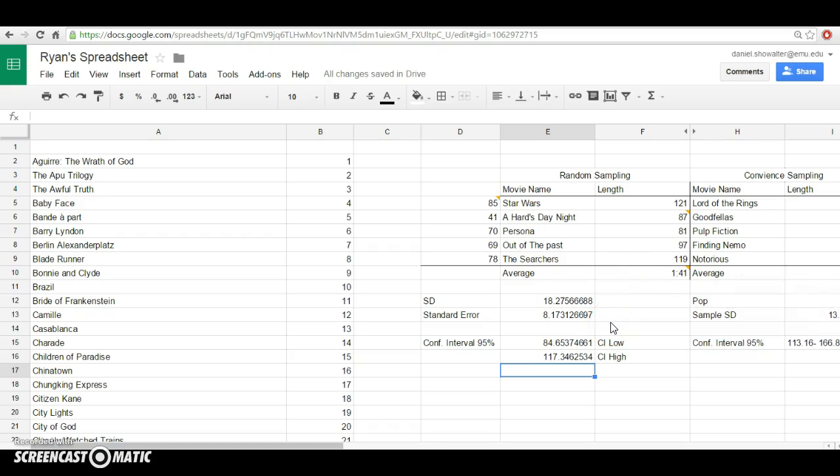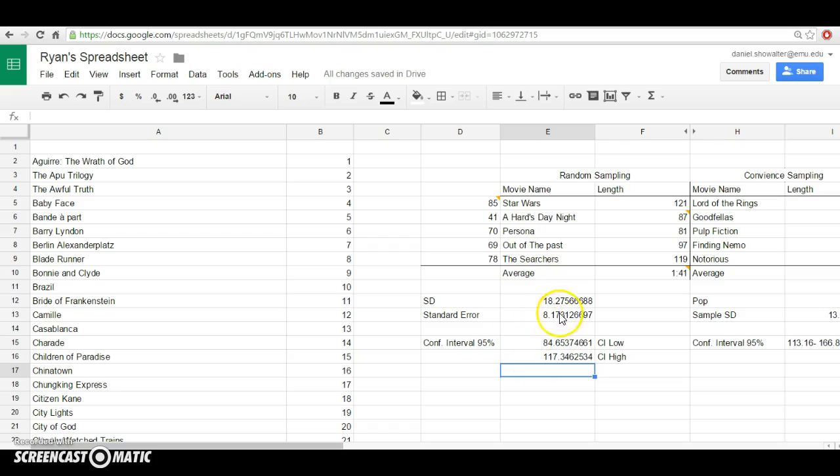What that says is, based on Ryan's sample of 5 movies, his best estimate of the average runtime of these 100 movies is 1 hour 41 minutes, or 101 minutes. That's his best estimate. Now he knows that's probably not the population mean, so we create this confidence interval to get a rough idea of how close we are.